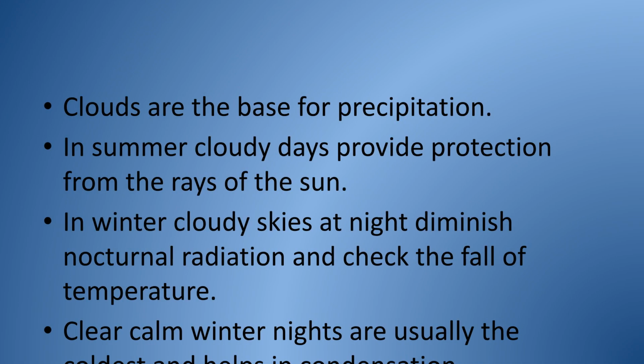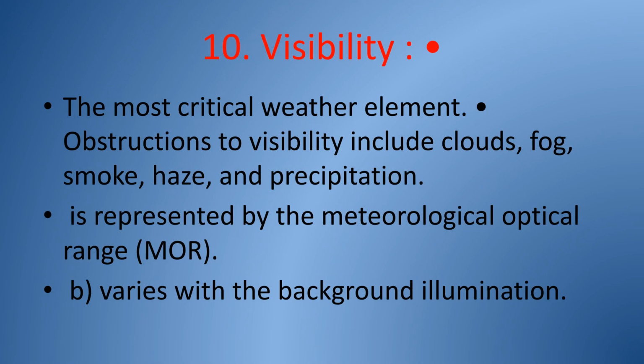Clouds are the basis for precipitation. Cloudy summer days provide protection from the sun. Cloudy winter nights diminish nocturnal radiation, reducing temperature drops. Clear, calm winter nights are typically the coldest and promote condensation. Visibility is a critical weather element. Obstructions include clouds, fog, smoke, haze, and precipitation.